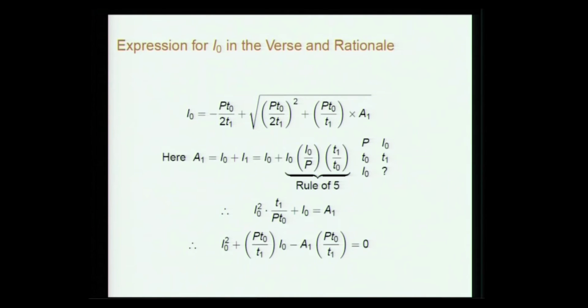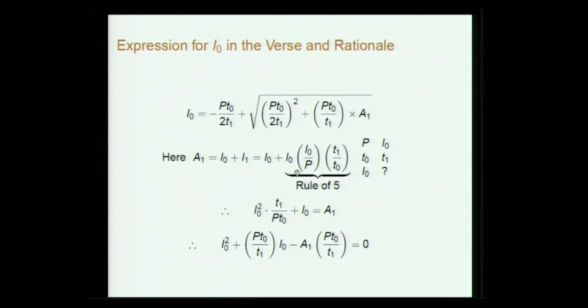So, I0, the expression given is that I0 is minus P T0 by T1 plus the square root of this quantity, where A1 is I0 plus I1. For principal P and for time T0 the interest is I0.